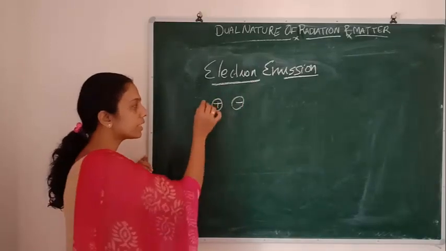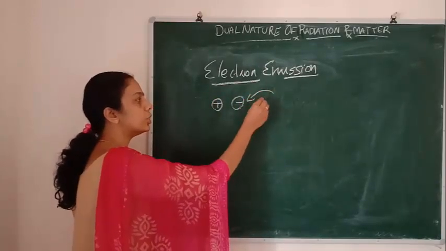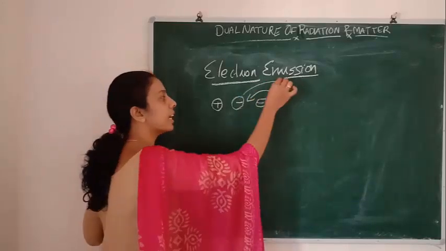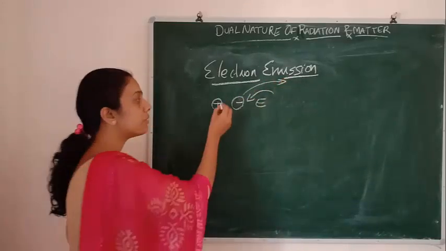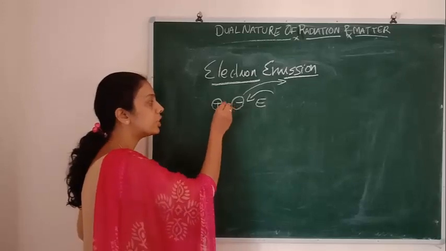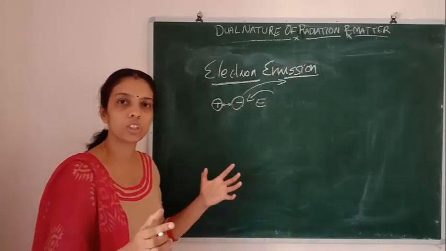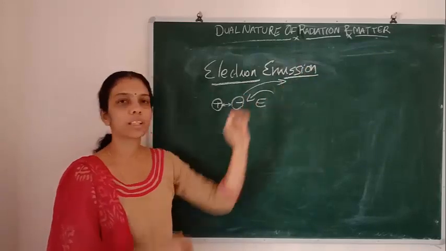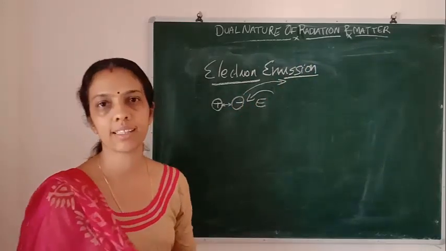But if we give some extra energy to the metal surface, what will happen? The electron can come out, if that energy is sufficient to break the attraction between the positive and negative charges.